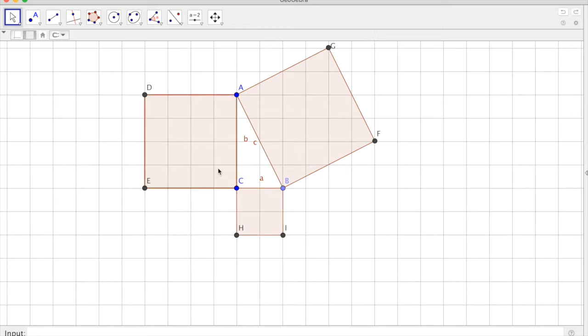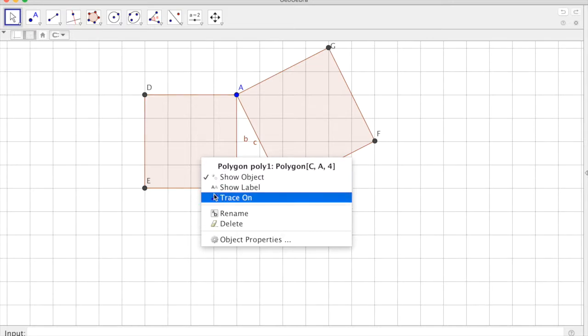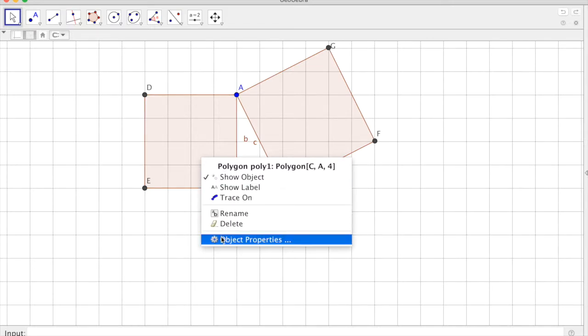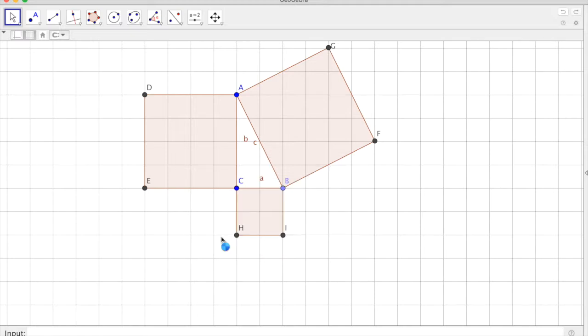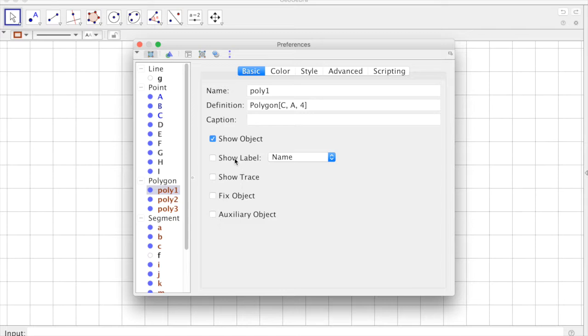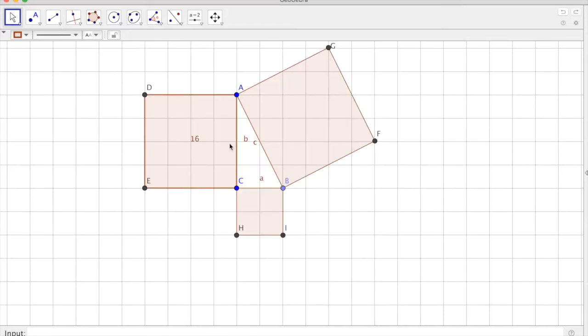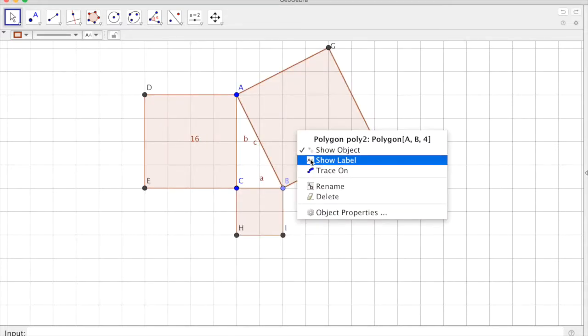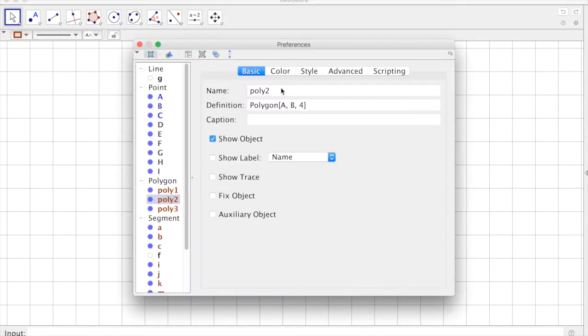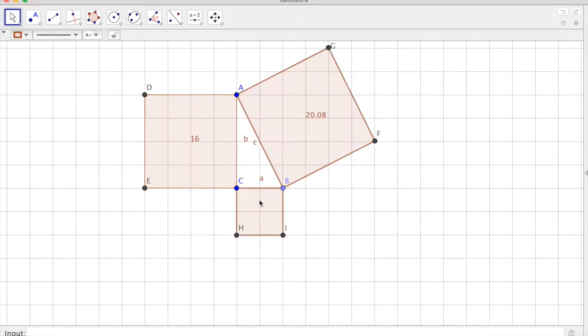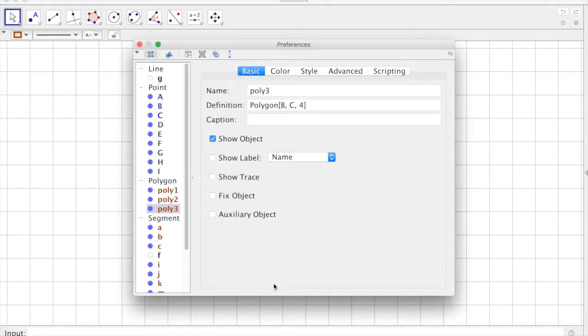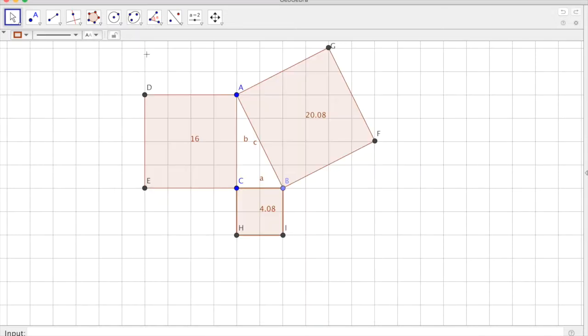Now we want to see the values for the area of each square. So you can right-click on a square and go down to Object Properties. Then make sure you're on the Basic tab and press Show Label and go down to Value. And you can close out of this window. Do that for each of the squares. So down to Object Properties, Basic, Show Label, Value. And for the third, and this is going to give you the 3 values for the 3 areas of each of the squares.